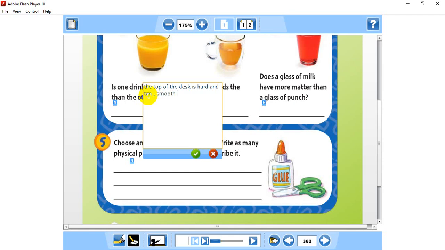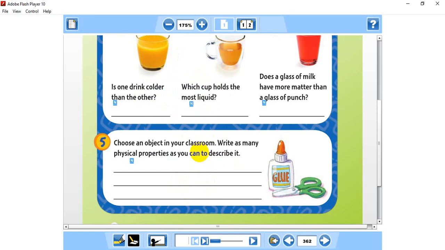And let's give more physical properties also. Let's describe it more. And what? It's cold, because the air conditioner in our classroom makes the surface of the table cold, right? So the top of the desk is hard, from hardness, and tan and smooth, which are related to the texture, and cold is related to the temperature. All of these are physical properties of the table. So easy, right? We finish our lesson. See you tomorrow and goodbye.